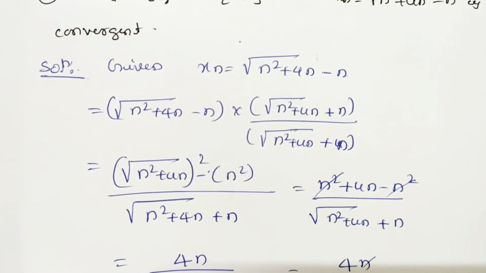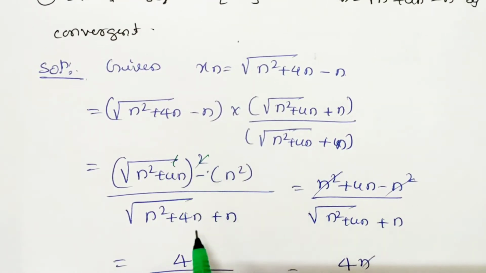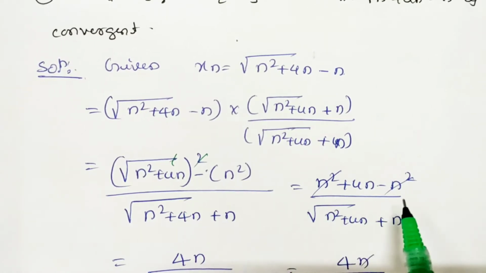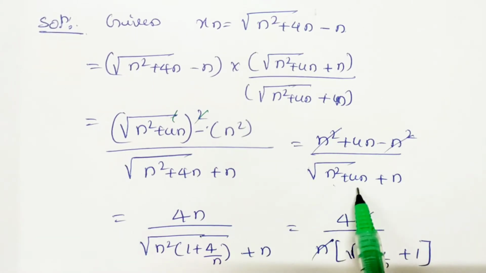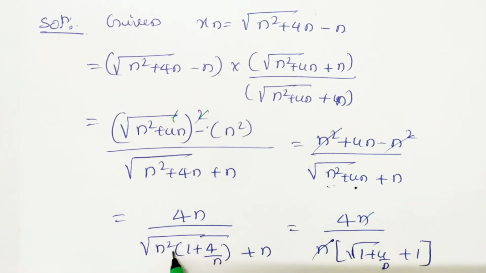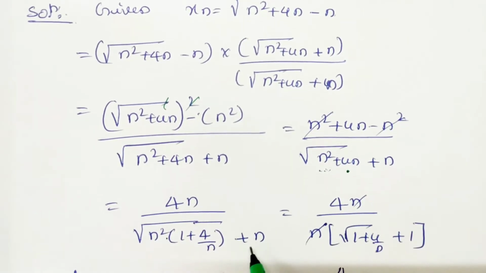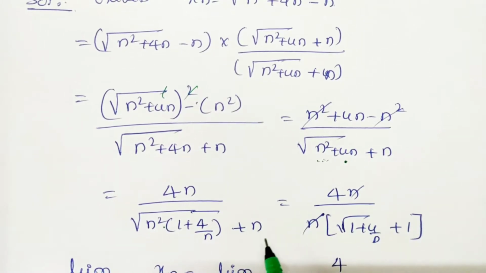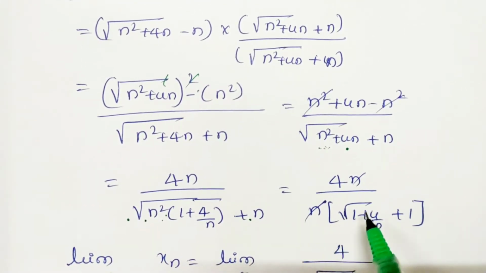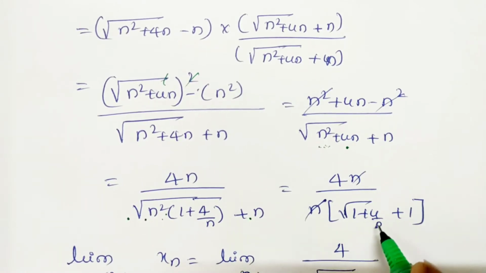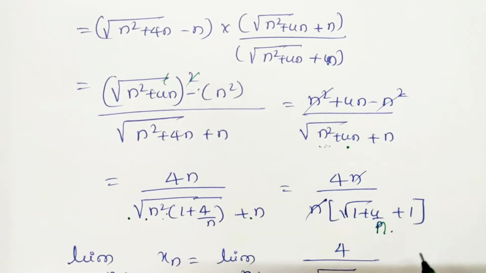The square root and square get cancelled. It is simply n square plus 4n minus n square. The n square gets cancelled. It is 4n divided by, in the denominator, let us take n square common inside the root. So it becomes 1 plus 4 divided by n, and the plus n outside the square root remains as it is. We know under root of n square is n, so I will take n common. It implies 4n divided by n into (under root of 1 plus 4 by n plus 1).